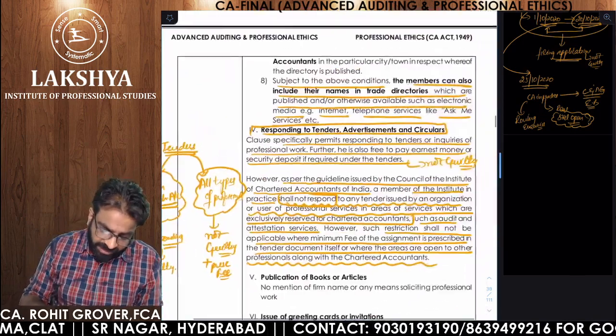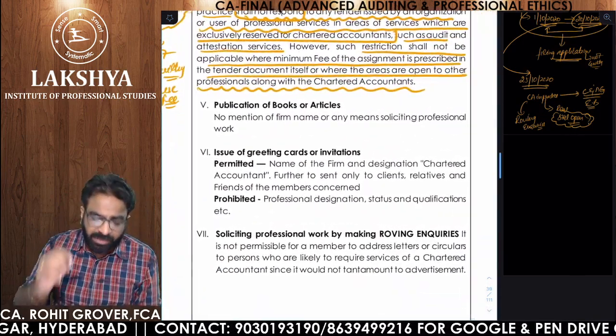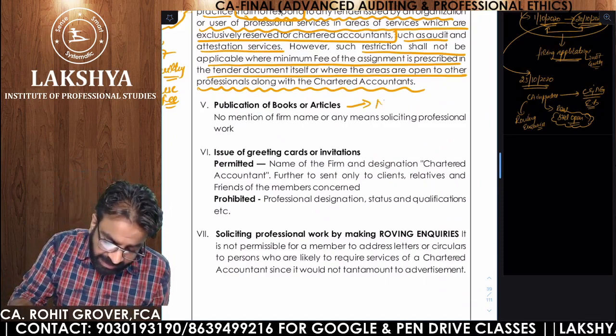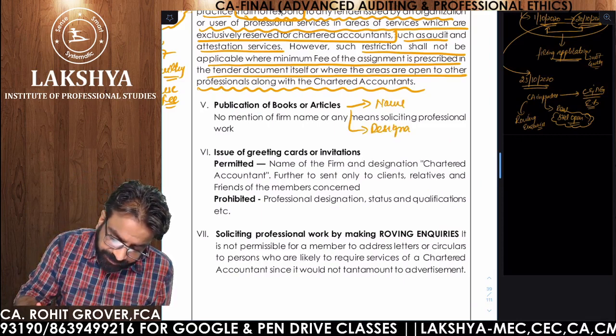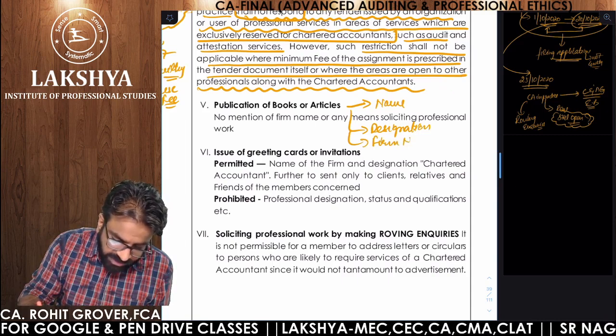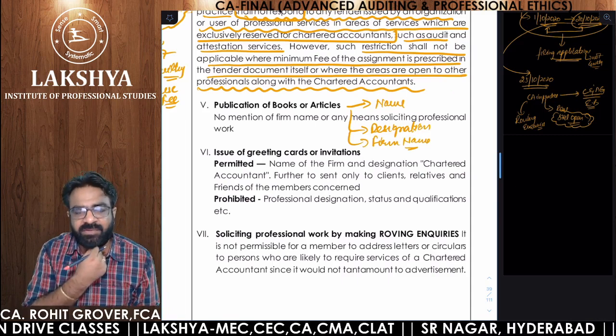So let us understand the next guideline. Publication of books and articles. Remember one thing, in the publication of books or articles, if you are the author of any book, then your name is allowed, your designation is allowed, but your firm name, again I told you, not allowed. So say for example, my Advanced Auditing and Professional Ethics book which I have delivered to you.